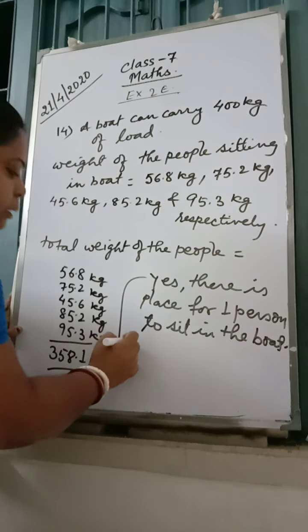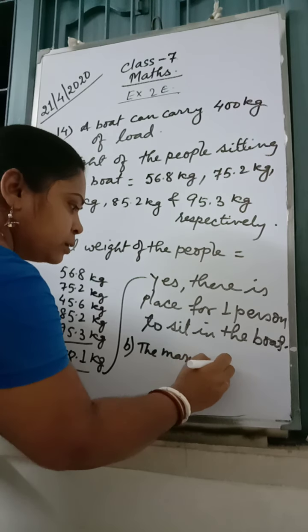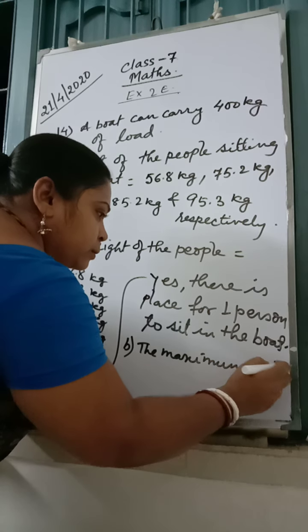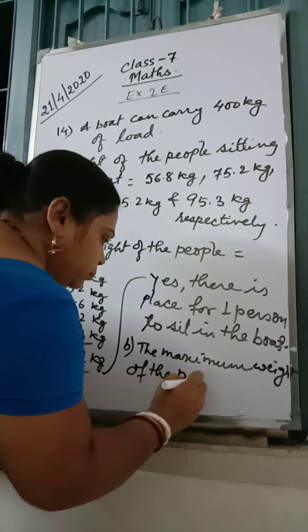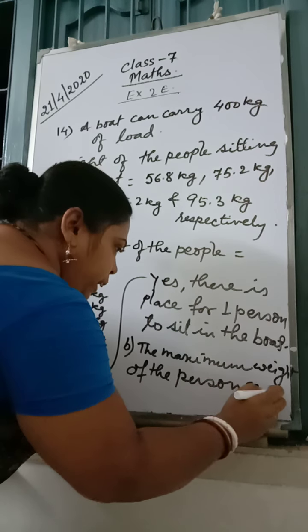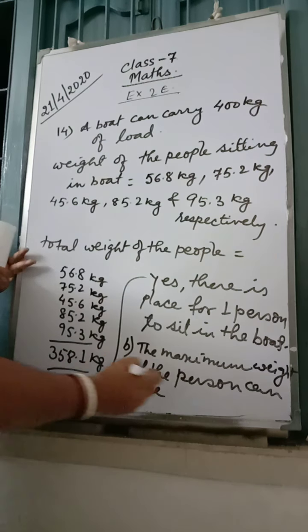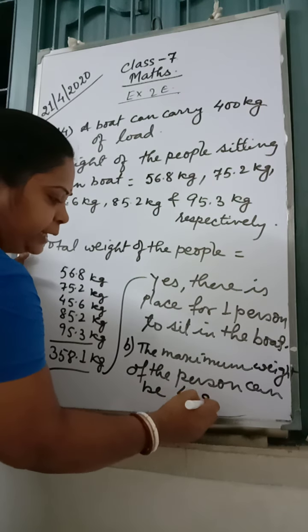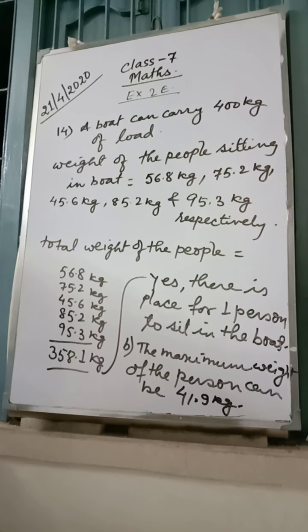Part B, the maximum weight of the person can be, now 358.1 kg will be subtracted from 400 kg. So 41.9 kg can be the maximum weight, not more than this. It may be less than this, but not more than this. Clear?